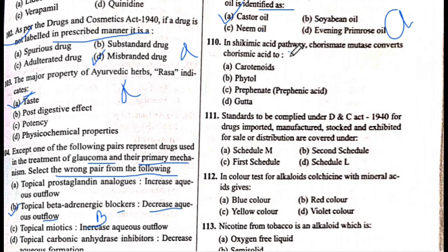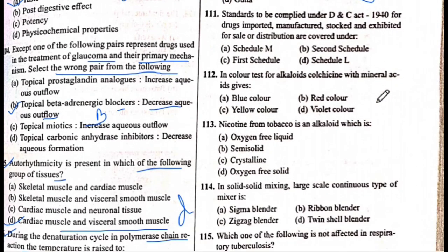Next is 110 question number. In the shikimic acid pathway, chorismate mutase converts chorismic acid to, the answer is C, prephenic acid. The answer is C.